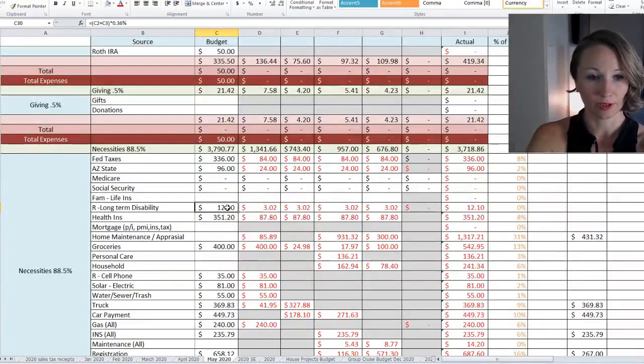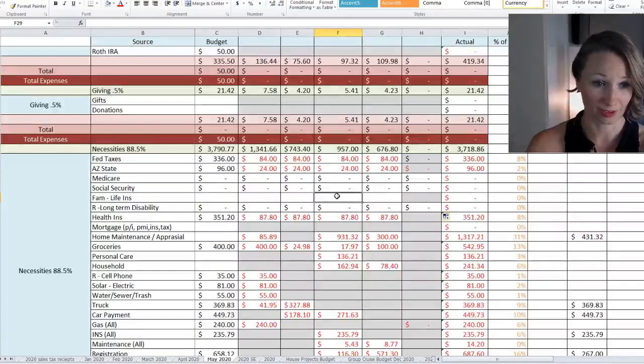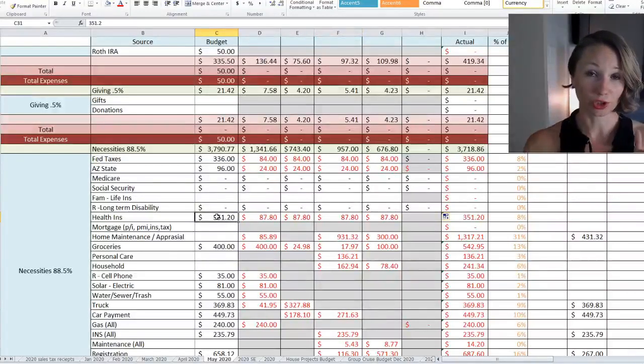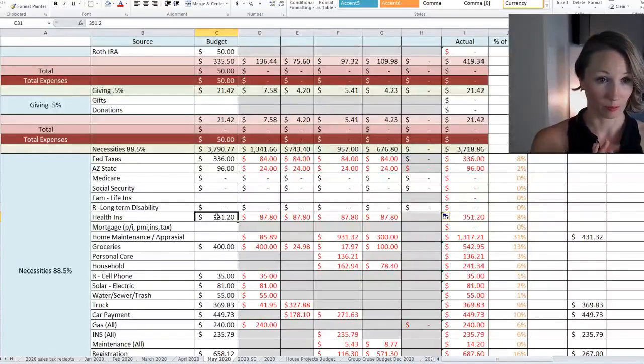And long-term disability, we are not doing anything this month. Now, I'm not deleting the formulas out completely because once everything's back to normal, I still want those formulas in there. Now, health insurance, we do not have to pay for the health insurance, but we are still covered. So that is a huge relief.